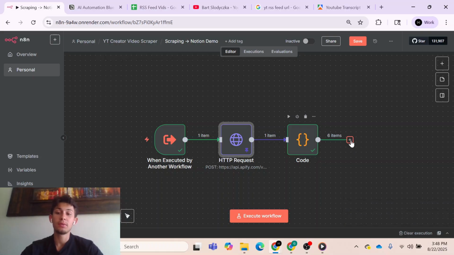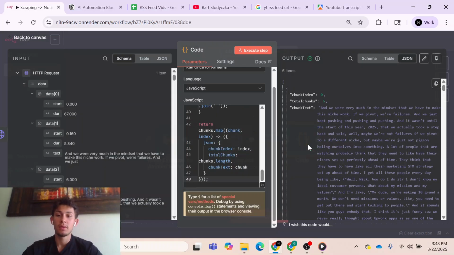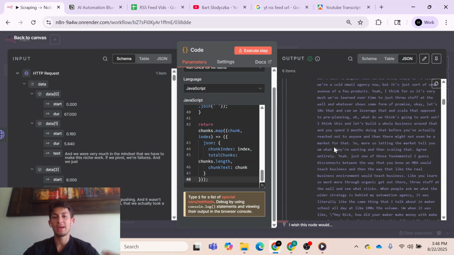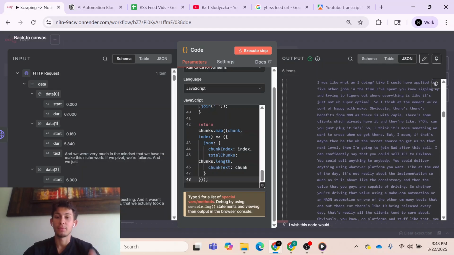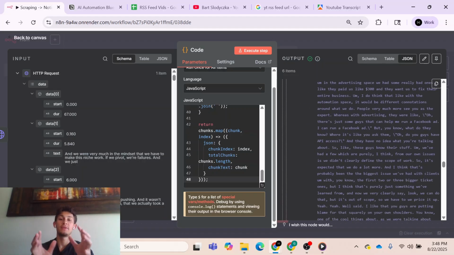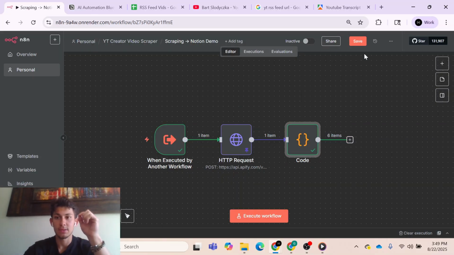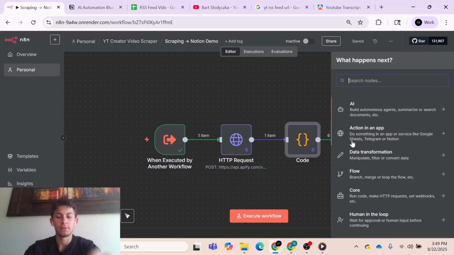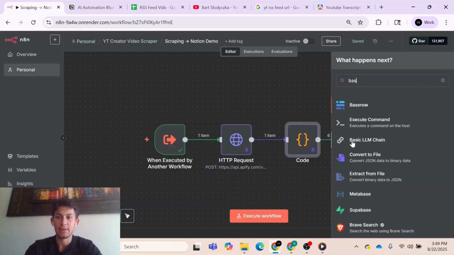And so what we're going to do now that we have our transcript is have AI extract key information from each of these chunks. Then we'll put it all together, feed that summarized content into another AI, which will format it, and we'll pass that into our Notion page. So to start off, let's save this. Let me pin this so it doesn't run again, and then let's go over here and get a basic LLM chain going.